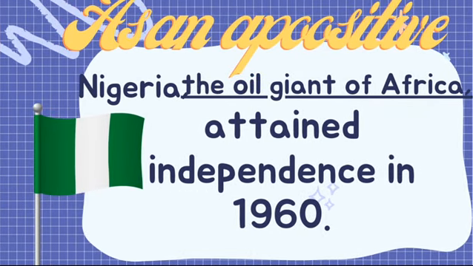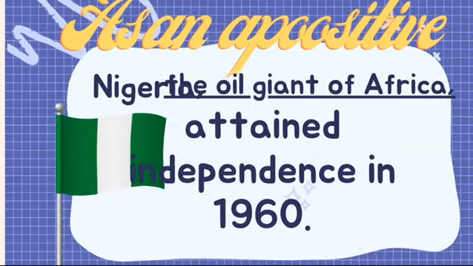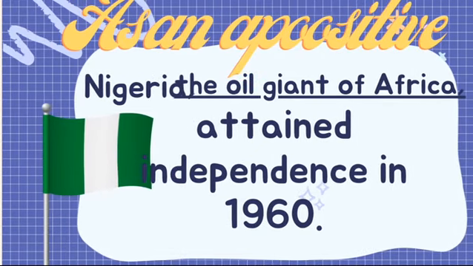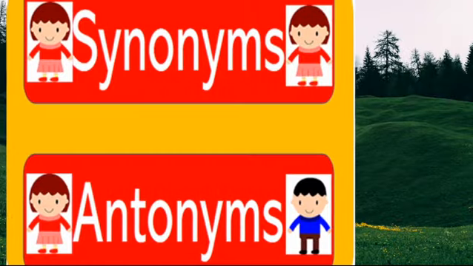When we say a noun phrase is in opposition to another noun in a sentence, it means that both the noun and the noun phrase refer to the same person or thing. Nigeria, the oil giant of Africa, attained independence in 1960. The oil giant of Africa is the noun phrase in the sentence and also the appositive.